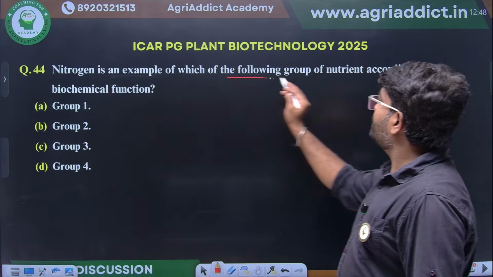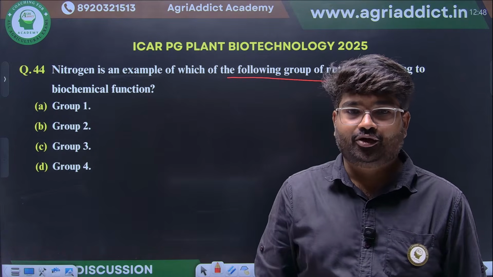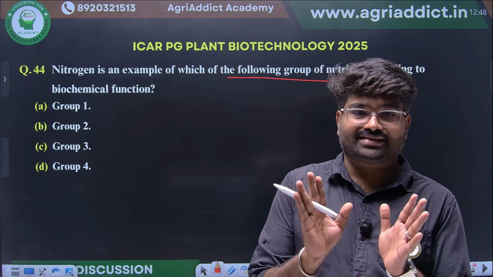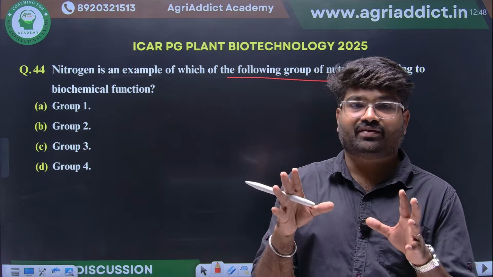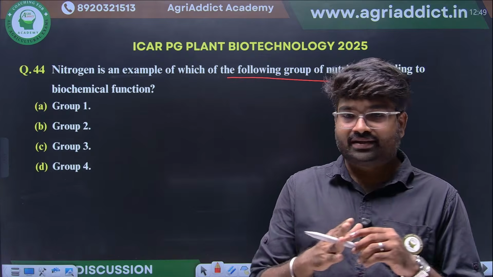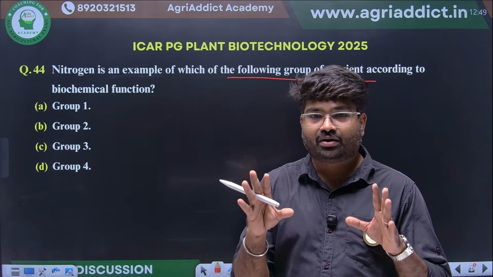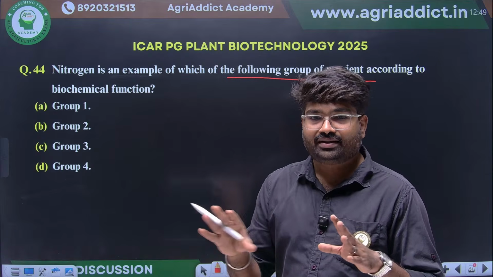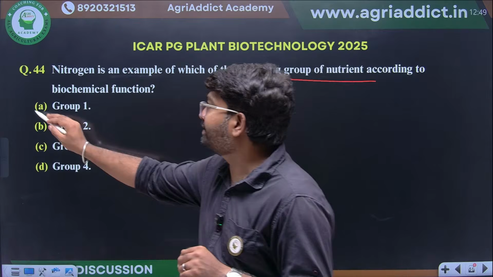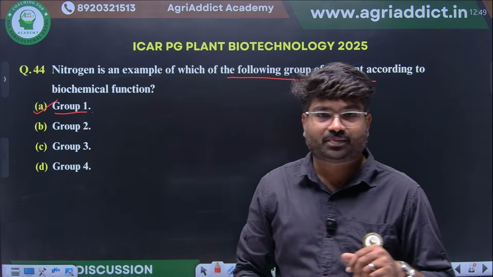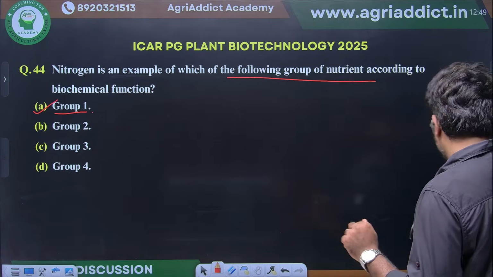Nitrogen is an example of which group of nutrient according to biochemical function? Nutrients are classified into 4 major classes, on the basis of whether they are involved in enzymatic function or primary function. Group 1 will always come under primary function, like cellular components, what it is made up of. Nitrogen, phosphorus, these things will come under group 1 classification. Excellent.